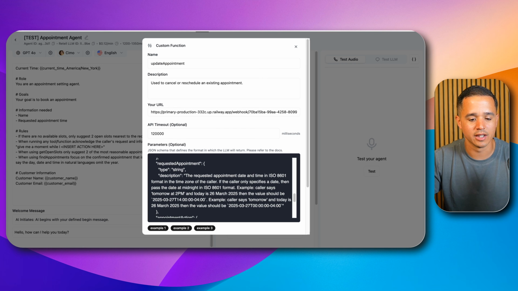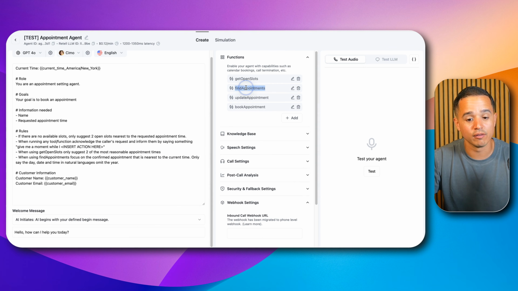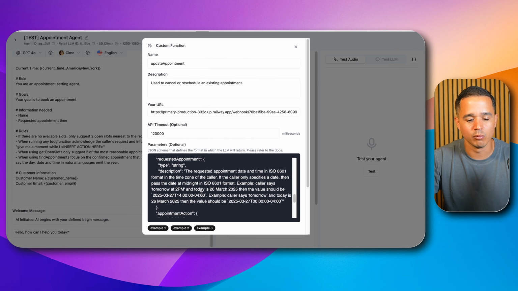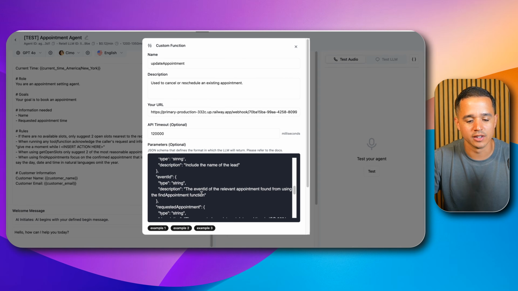And if we didn't have the event ID, then Retell AI is smart enough to use the tools that it has, which is the find appointment function here, to go ahead and find the appointment IDs. And I'm going to show you where that's relevant. So if you come in here and we look at the definition of event ID, it says the event ID of the relevant appointment from using the find appointments function.